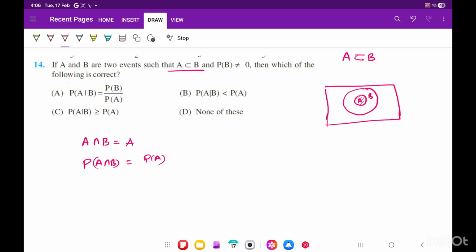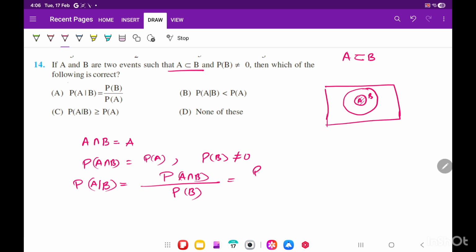Now they have given that PB is not equal to 0. So which one is correct? The probability of A given B. So formula is PA intersection B by PB. This is the formula. Correct? So it is nothing but PA by PB. Correct, because PA intersection B is this. Okay, so first one is not possible, right? This we are not getting.